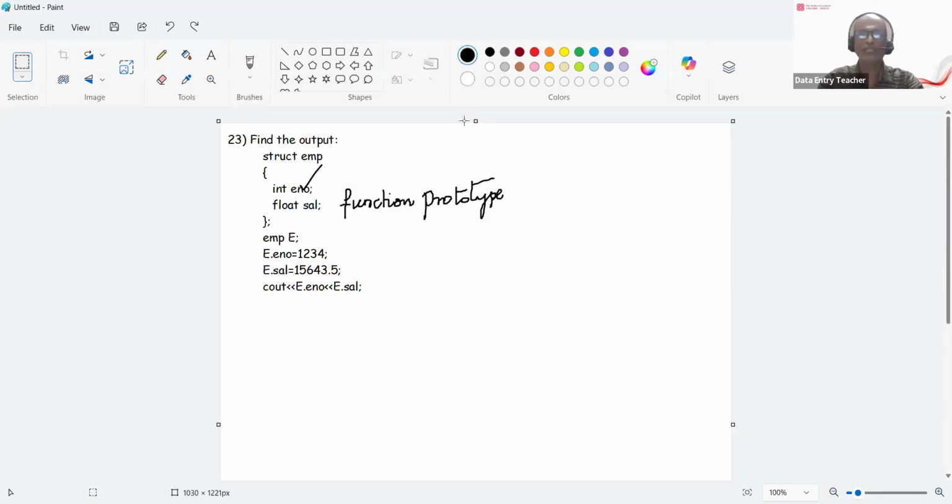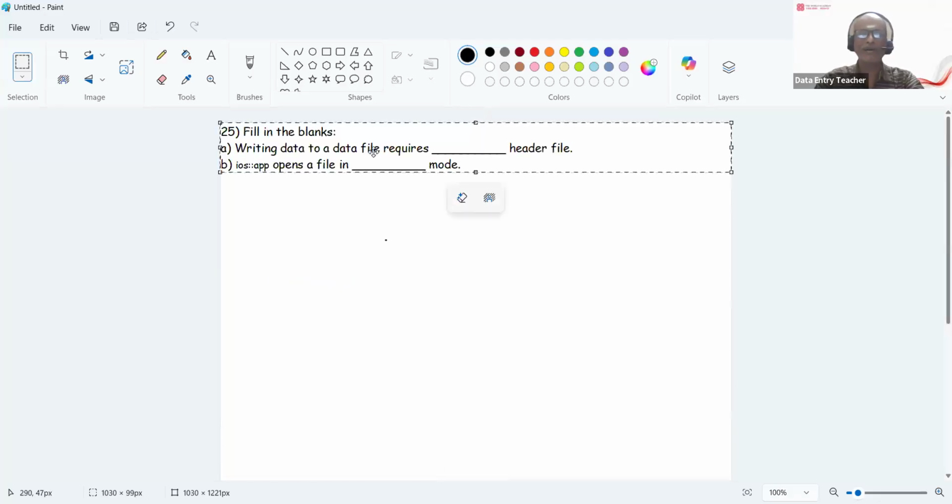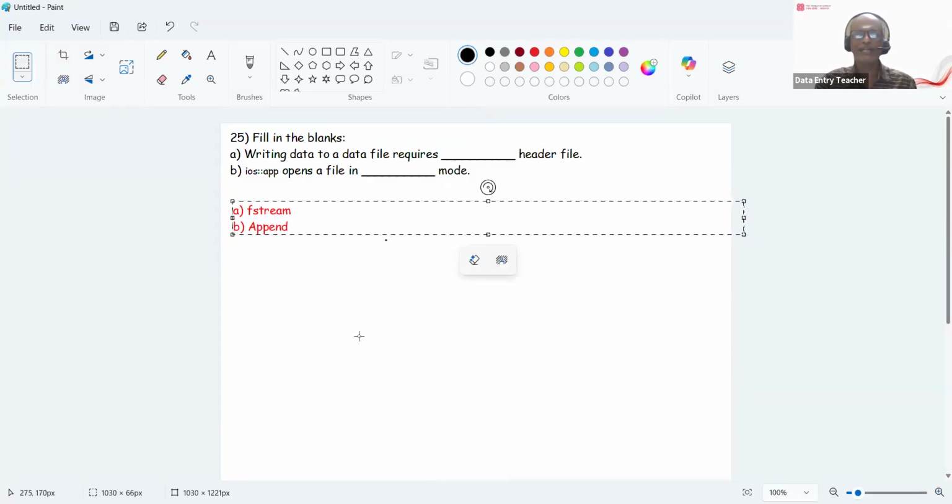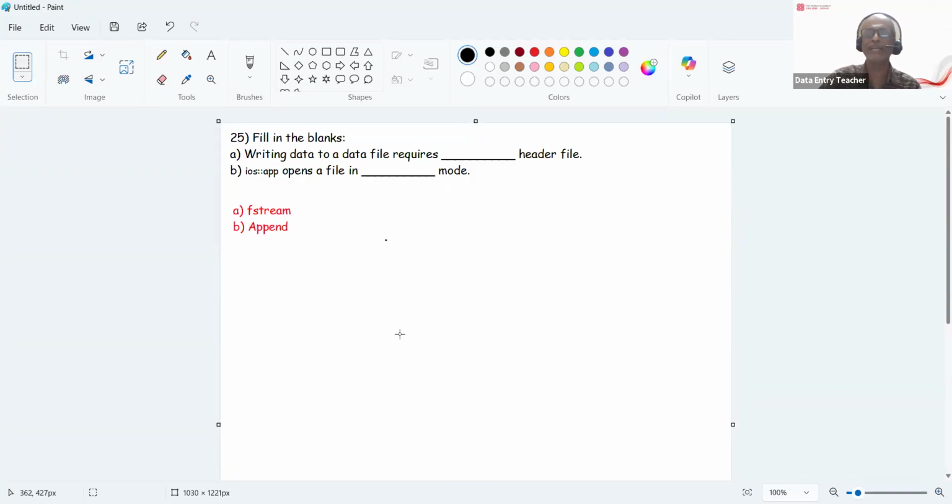All right. So now next question. Let me clear this. The fill in the blanks, writing data into a file. So let me give you the answers for this. The answers are very simple. Writing data to a data file requires what? Fstream header file. ios::app opens a file in append mode, because app means append.